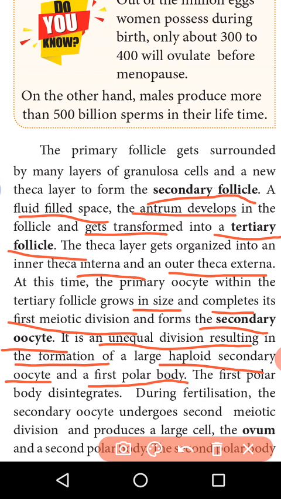This is the end of the first meiosis. The primary oocyte finally gives one secondary oocyte and one first polar body.